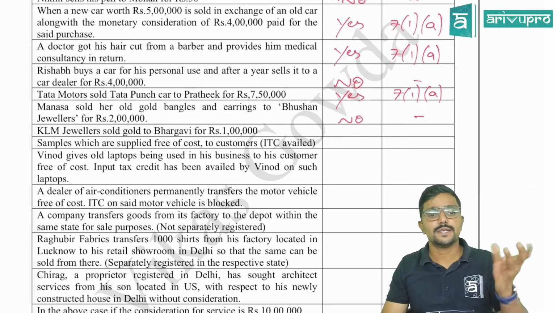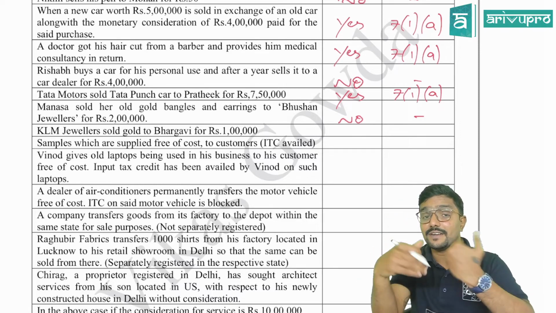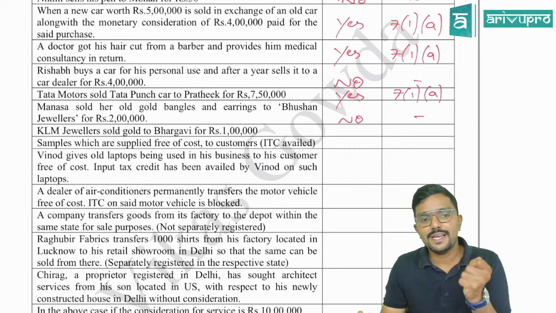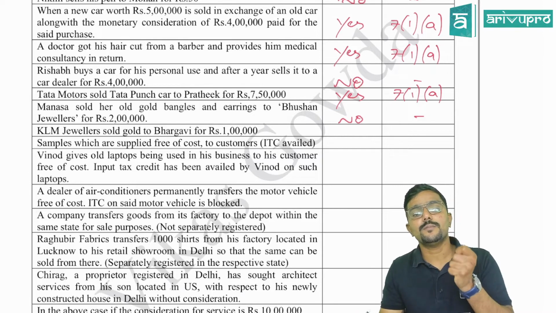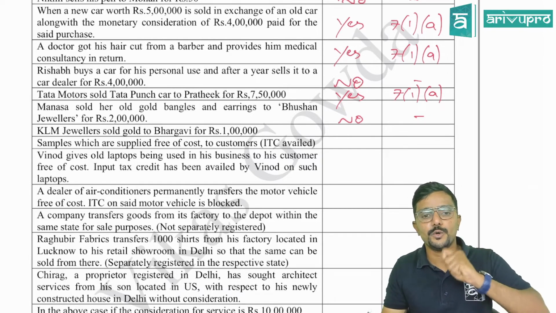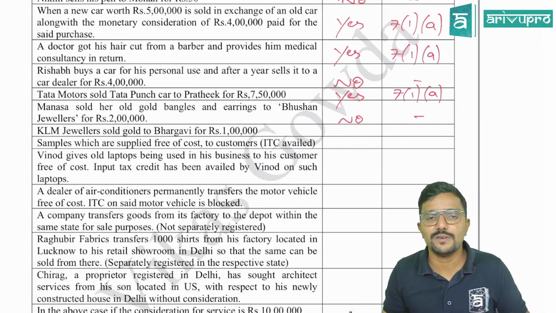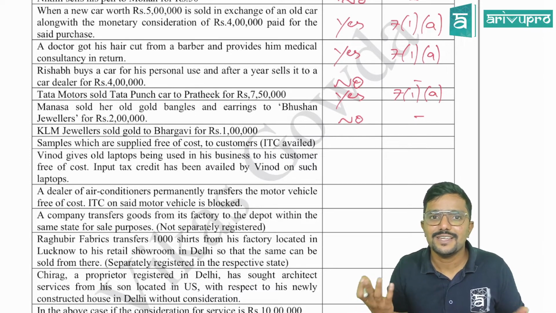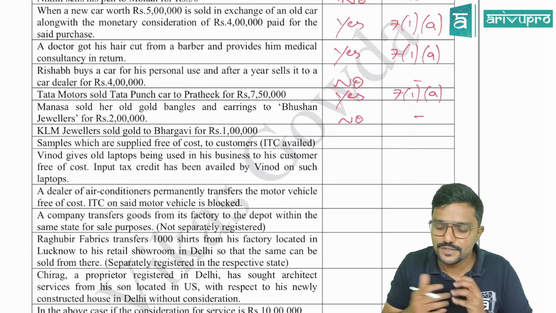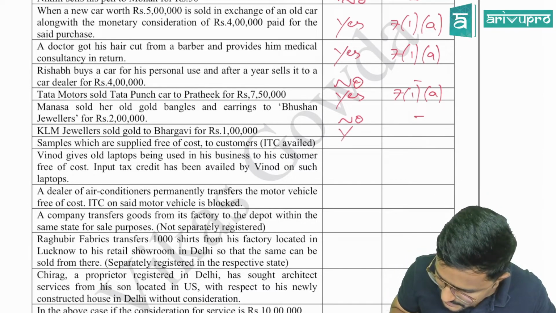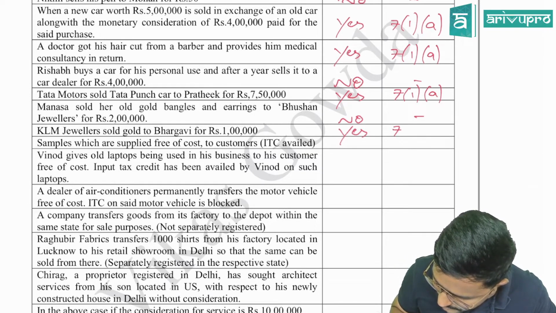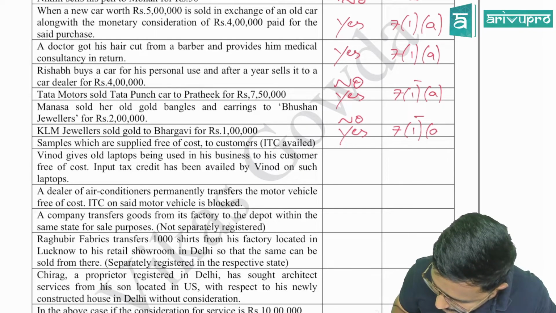Clear? Next, KLM Jewelers. See, I have reversed the scenario here. KLM Jewelers sold gold bangles or gold to Bhargavi for 1 lakh. So there is a consideration. So for KLM Jewelers, selling of gold is in the course or furtherance of business. So is it a supply? Yes, sir. As per 7.1A.